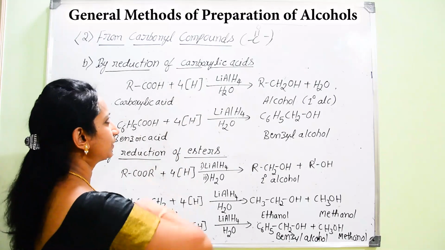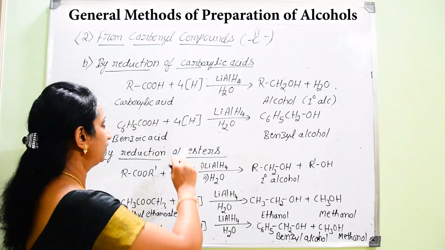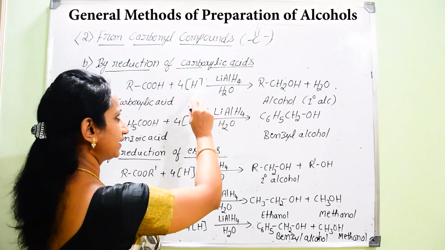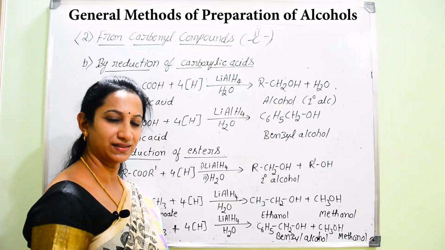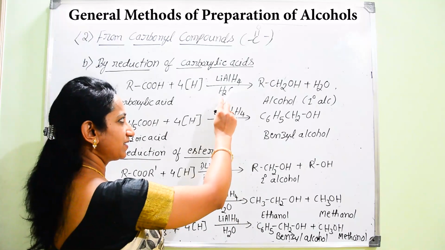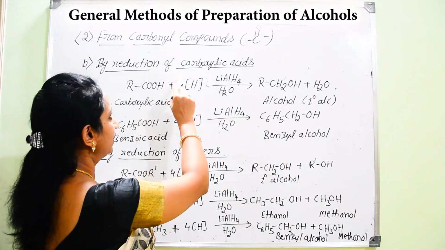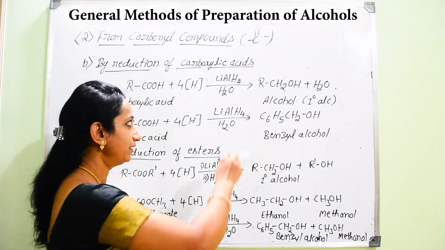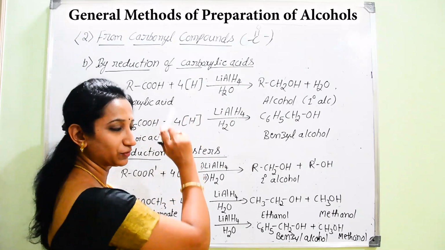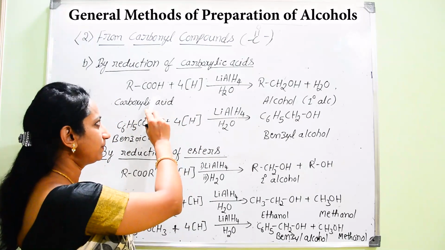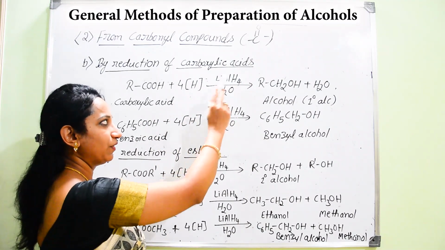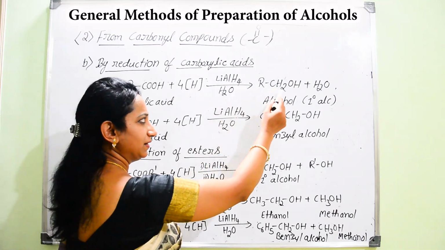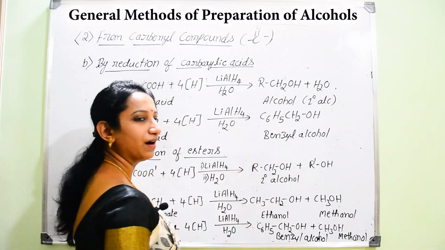Carboxylic acids have the general formula RCOOH. Carboxylic acids can also be subjected to a reduction process, that is, they can be reduced with the help of a reducing agent. You have to remember, one of the best reducing agents used for reduction of carboxylic acids is lithium aluminum hydride. When compared to sodium borohydride, it is the best reducing agent with respect to carboxylic acids. Carboxylic acids on reduction with lithium aluminum hydride, followed by hydrolysis, give the final product, that is nothing but alcohol.